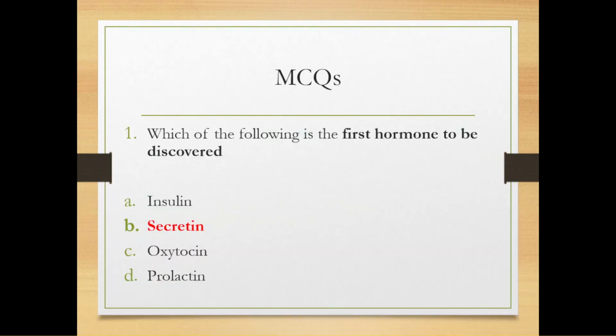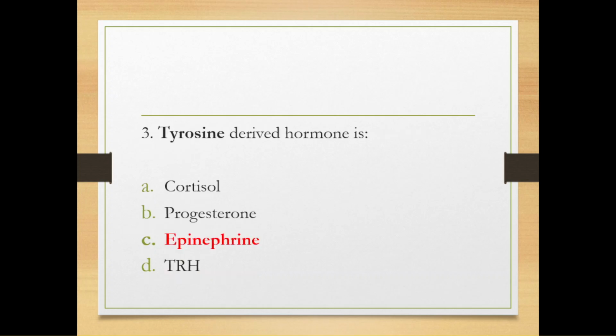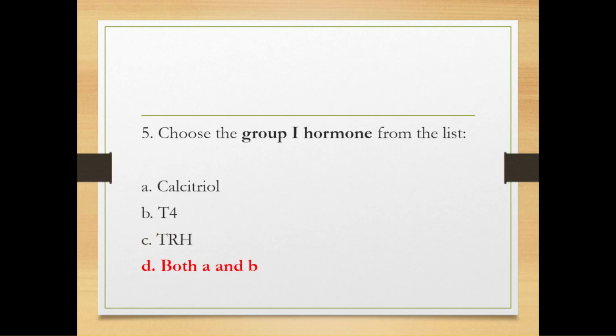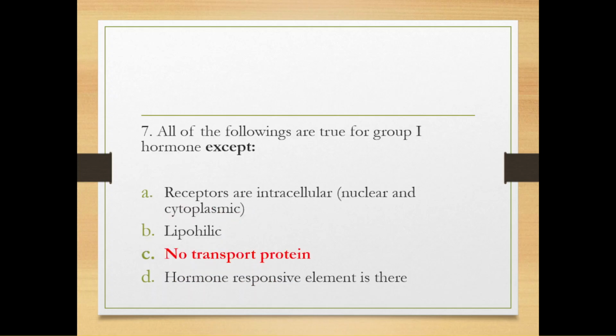And these are the some solved MCQ related to this topic. First hormone to be discovered, secretin, hormone from stomach, both somatostatin and ghrelin. Tyrosine derived hormone is epinephrine, hormone which is glycoprotein in nature, TSH. Group first hormone are both calcitriol and T3. cGMP as a secondary messenger is for nitric oxide.